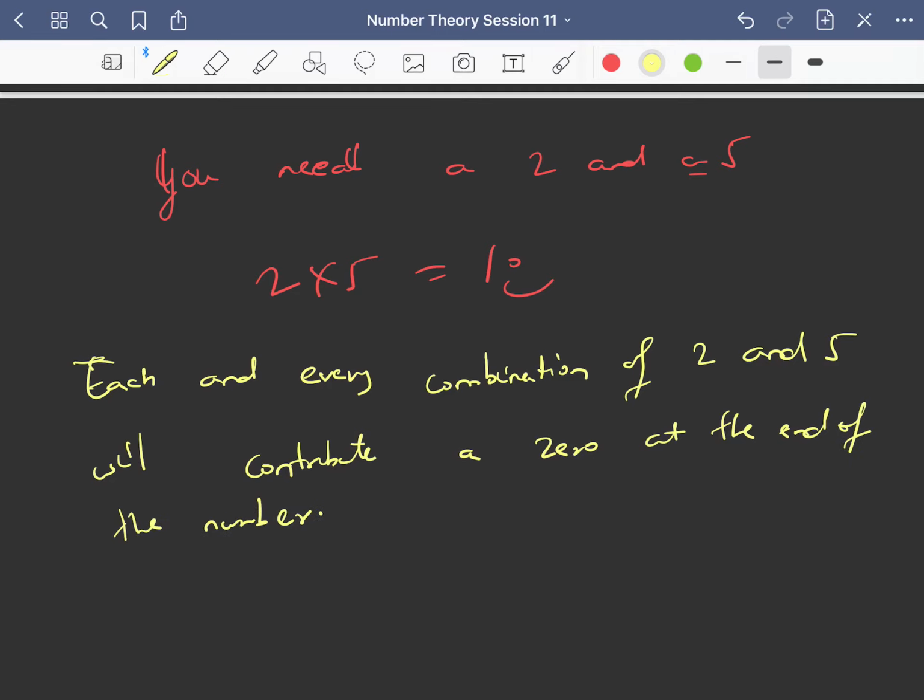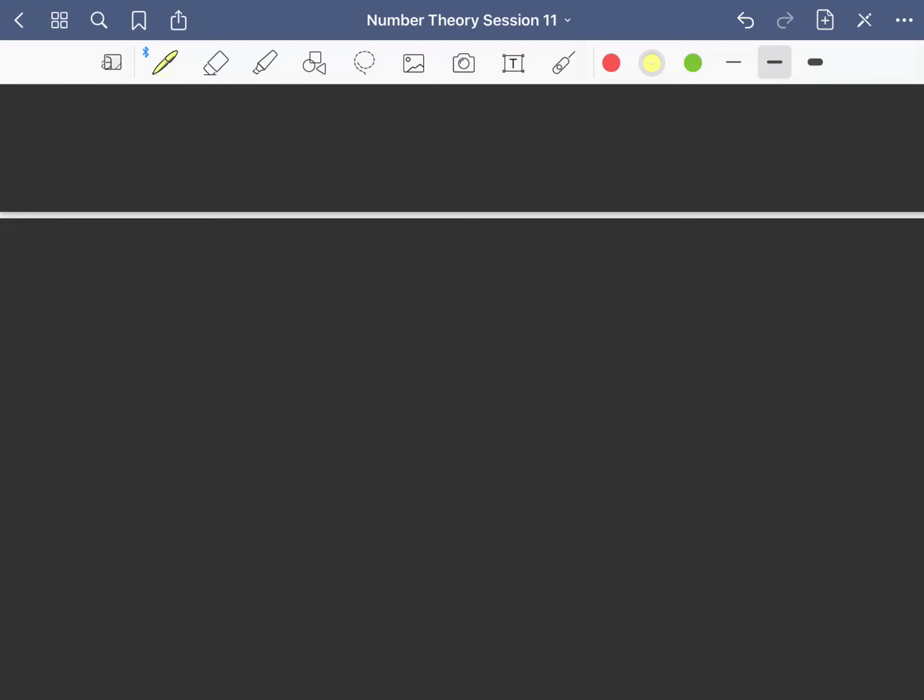So this is the thing. If I prime factorize 100 factorial, what is the highest power of 2 in 100 factorial?